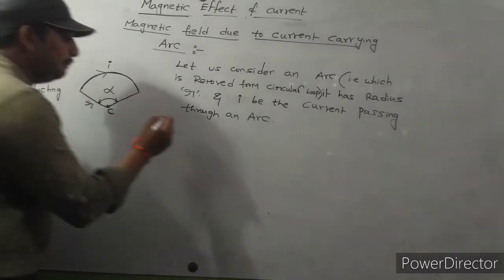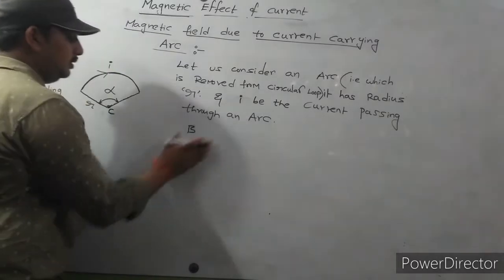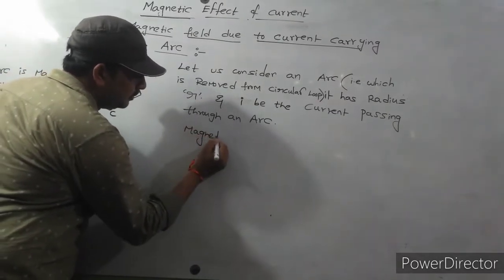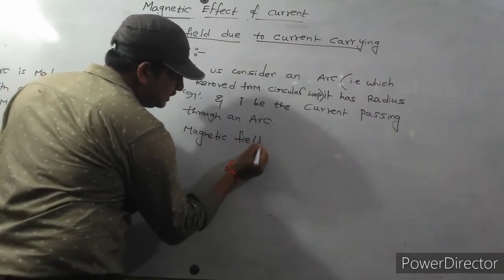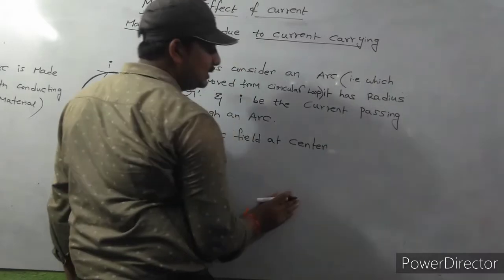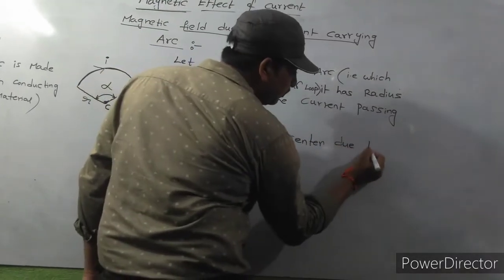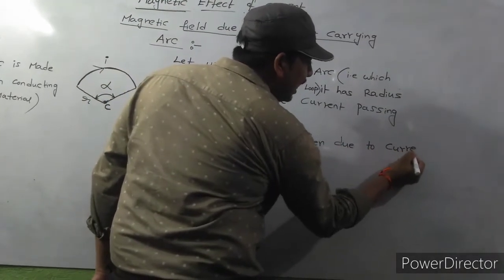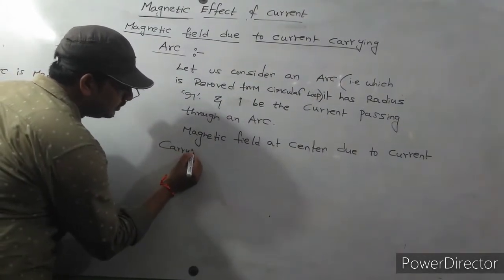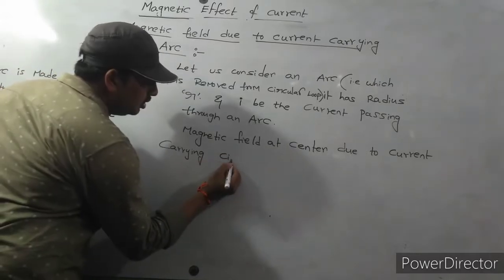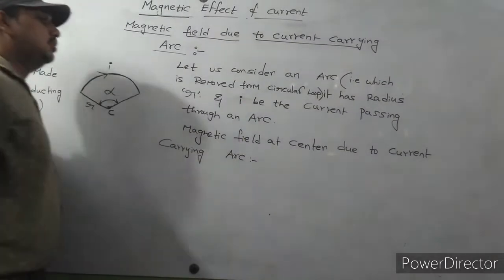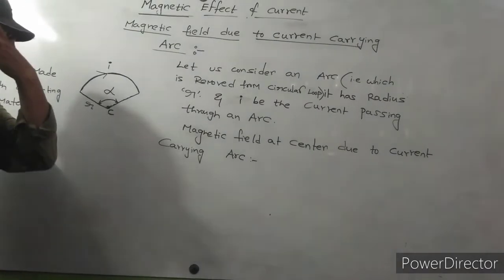Then find the magnetic field at the center due to the current carrying circular arc.